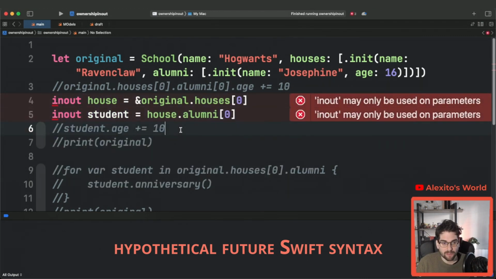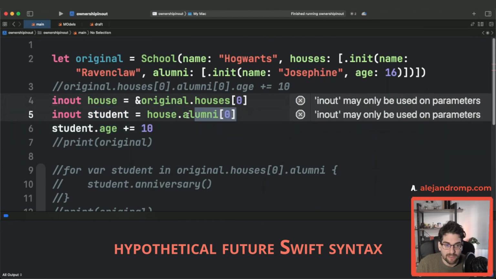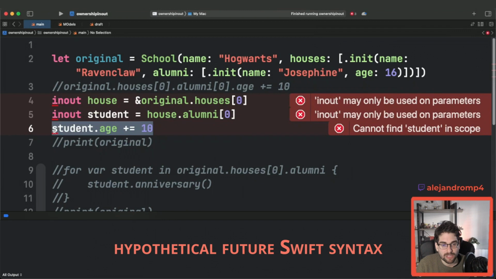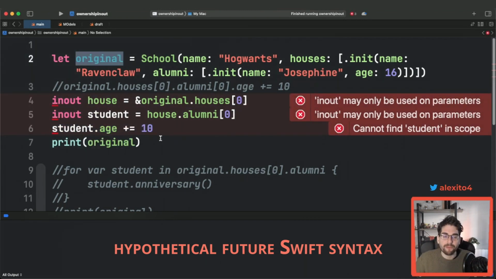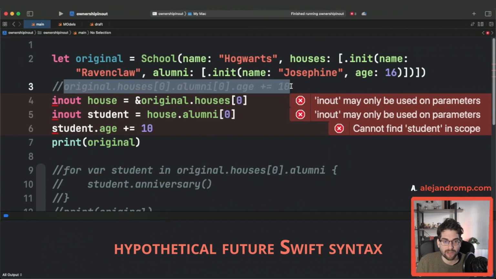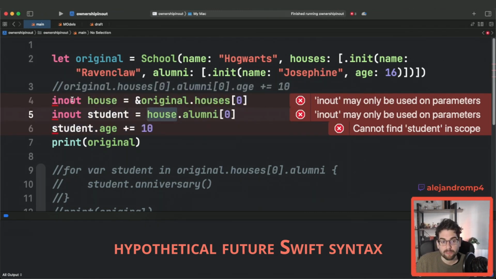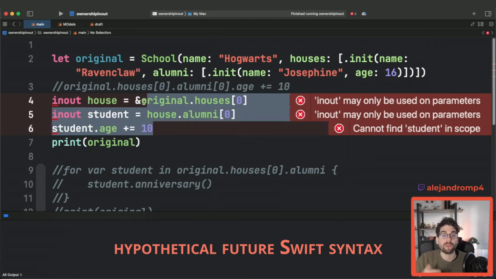And now you can just take another one for the student, and this still keeps referencing the original. Here, your mutation, if you print it, is actually going to affect the original one. That's what memory ownership can bring to the table. And that's why I want you to get excited, because you are no longer going to be forced to do this. You're going to be able to just write the code that you want, and you just need to know that by making it inout, you're going to modify the original one.